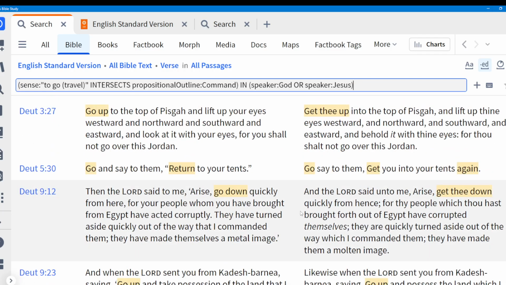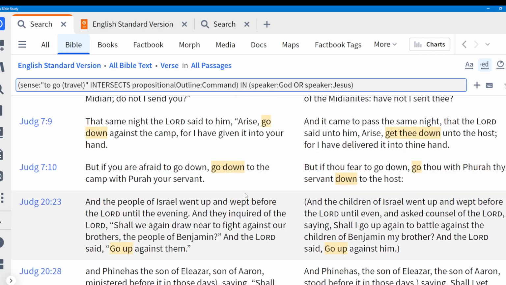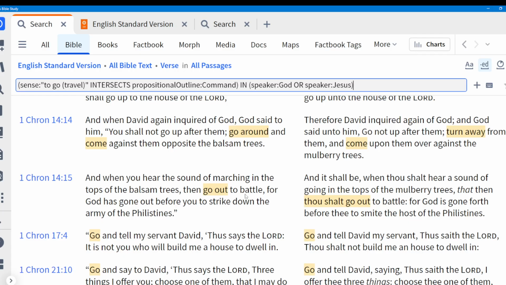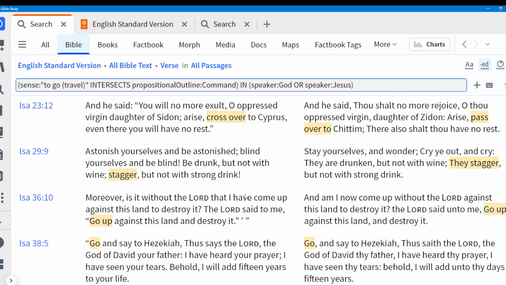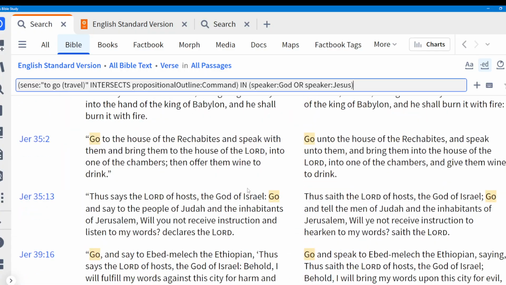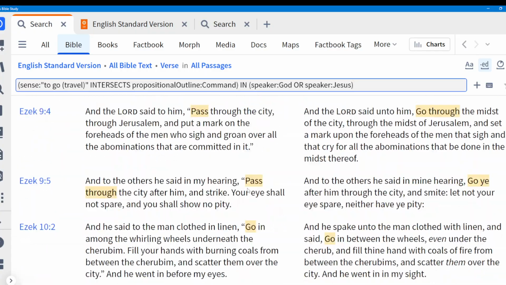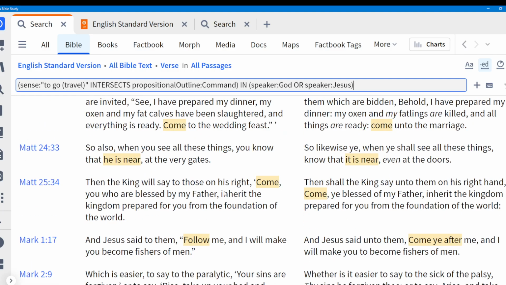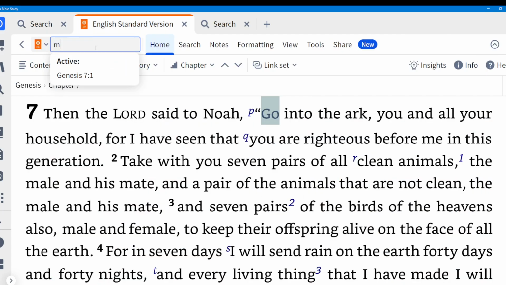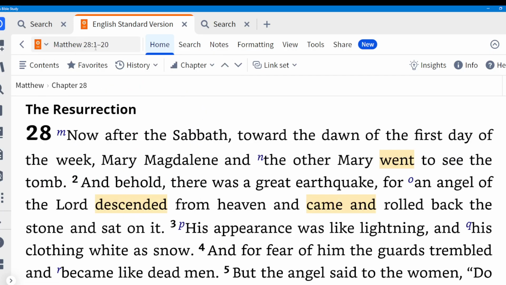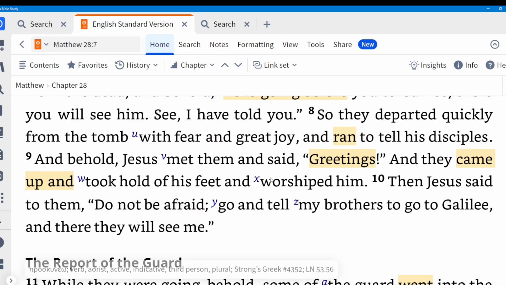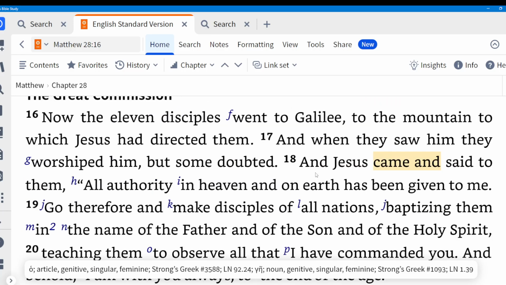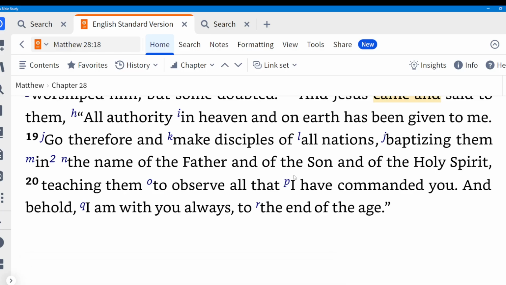Now, it is worth mentioning, this is not going to show everything you might expect, especially if you're just going in your brain quickly, because it's not going to have, for example, if I can scroll on down here, Matthew 28, the Great Commission. The reason for that is that the Great Commission is not tagged as the word go is not a command, right? It's as you're going, make disciples. And so that's something where you would want to do some additional searches to get other things like that you would be looking for.